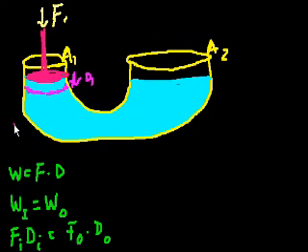But let me ask a question. How much total water did I displace? Well, it's this volume, right? I took this entire volume and pushed it down. So what's the volume that I displaced?